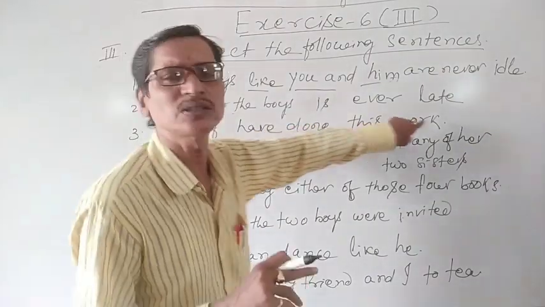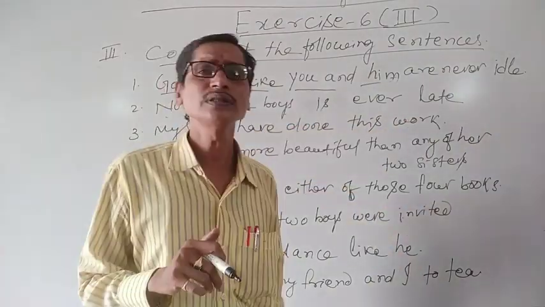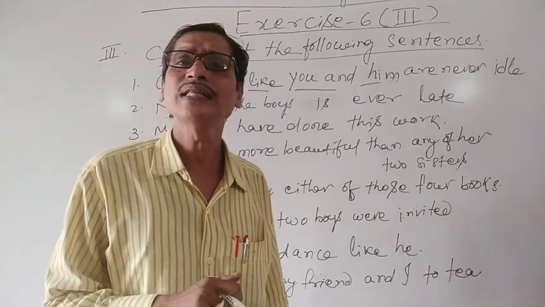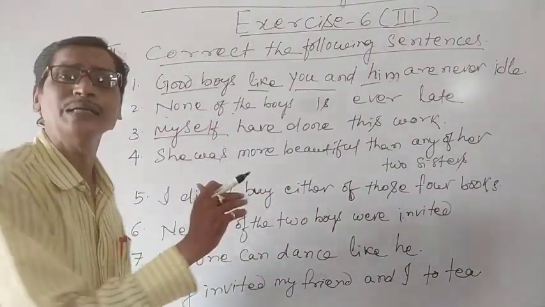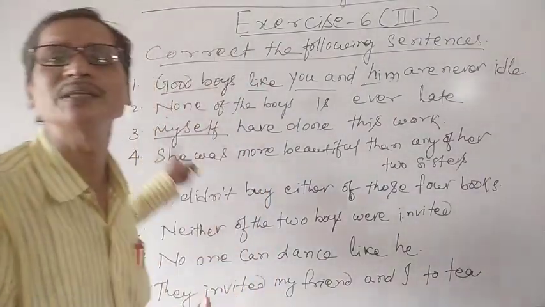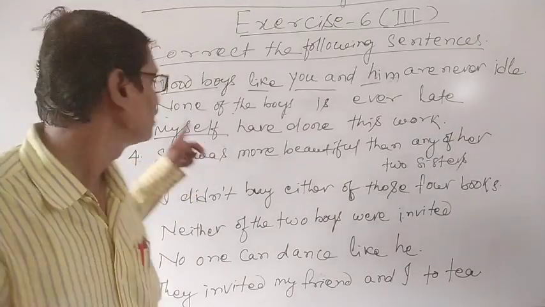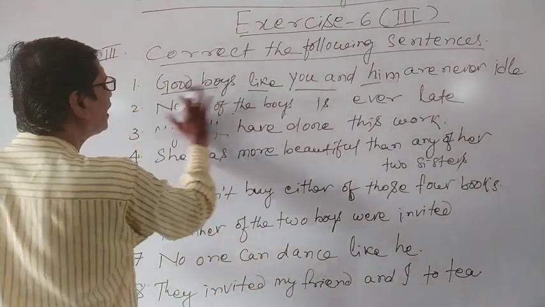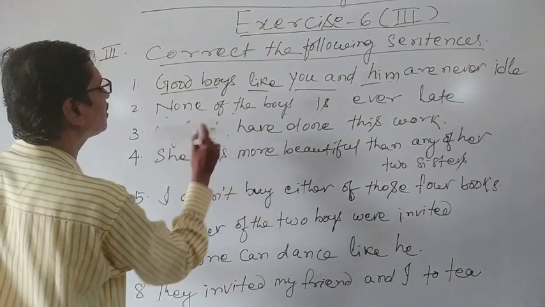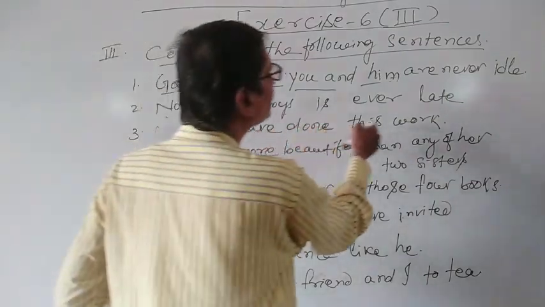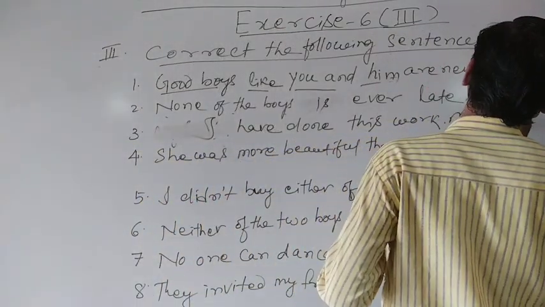Number 3, myself have done this work. You see, we have a rule that we can never use the reflexive form of a pronoun at the beginning of the sentence. So what can we do? We can use over here, I have done this work myself.